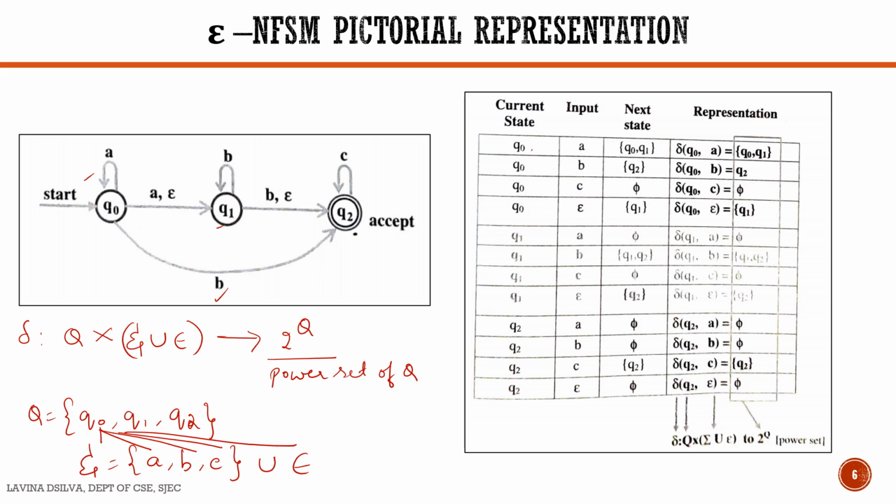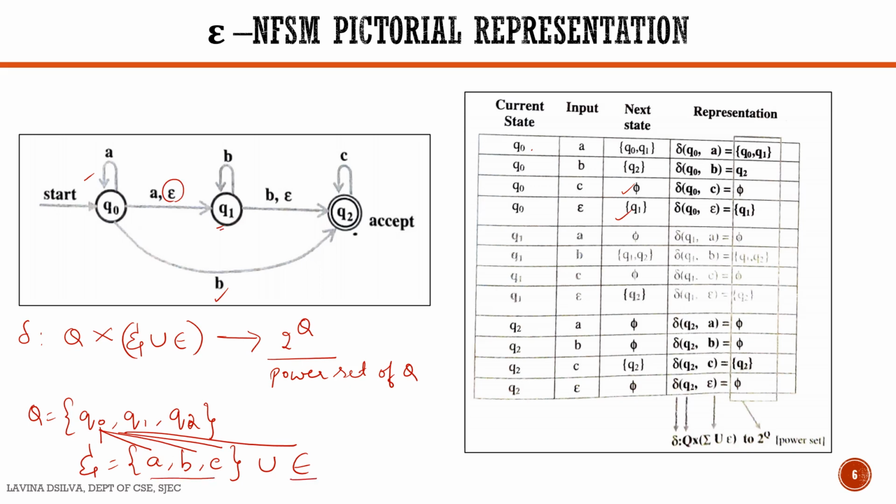Q0 on receiving a C, there is no transition which is defined, so phi. Q0 on receiving epsilon goes to Q1 state. So we are done with the 3 inputs and epsilon.